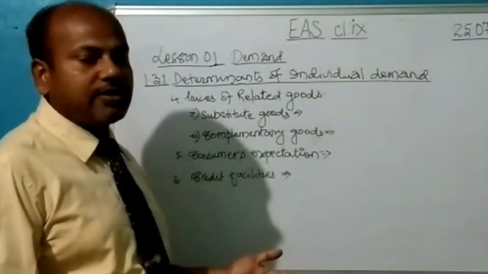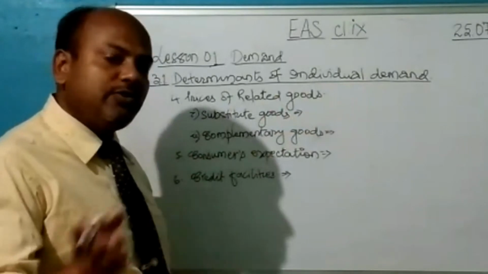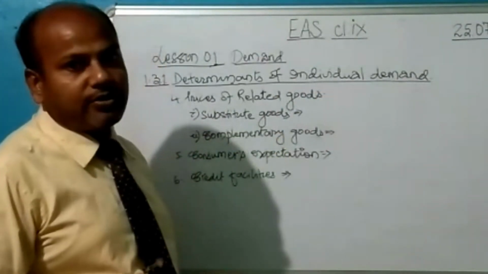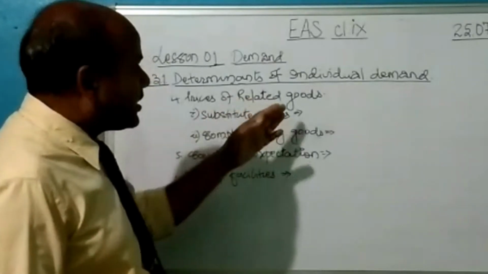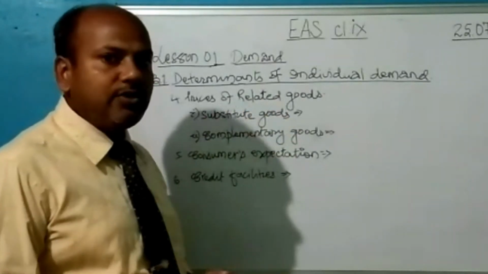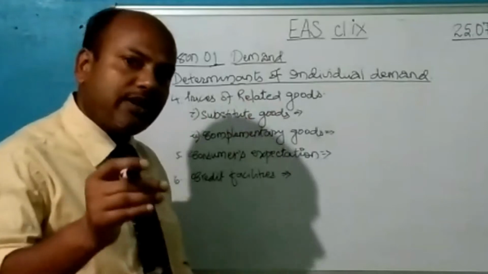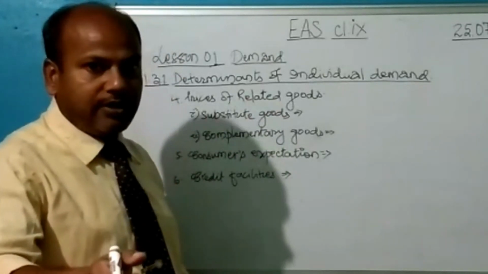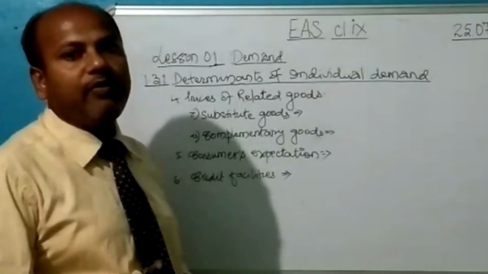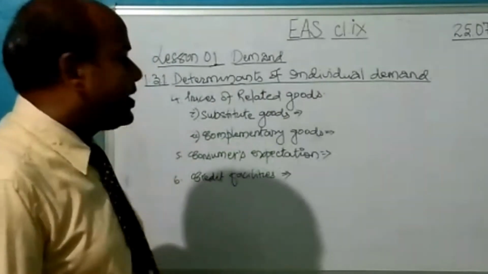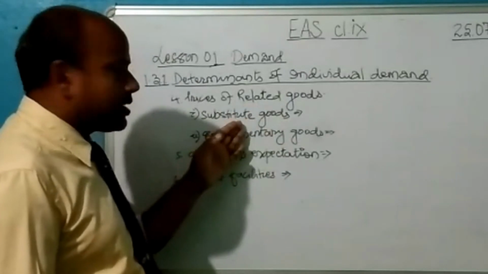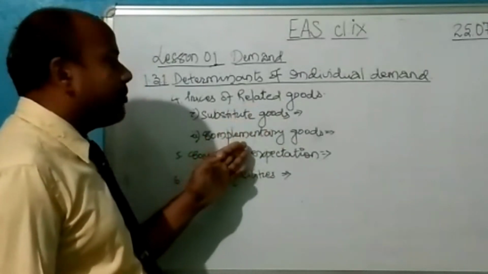Before we discuss how the price of related goods determines the individual demand, it is important for us to understand what the related goods are. Related goods means the goods that can be taken together or the goods which can be substituted by another commodity performing the same function. So there are two types of related goods. The first one is the substitute good and the next one is the complementary good.